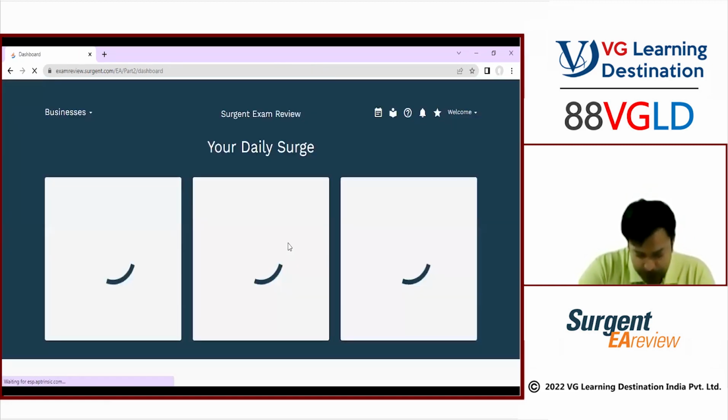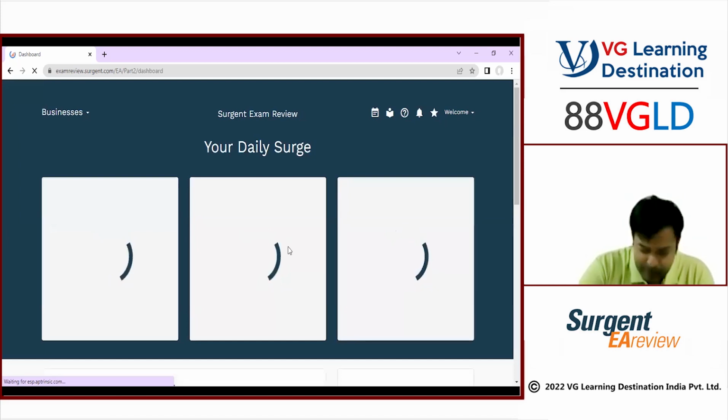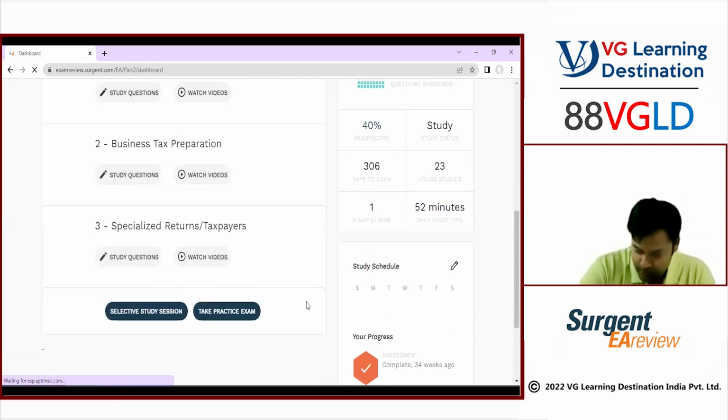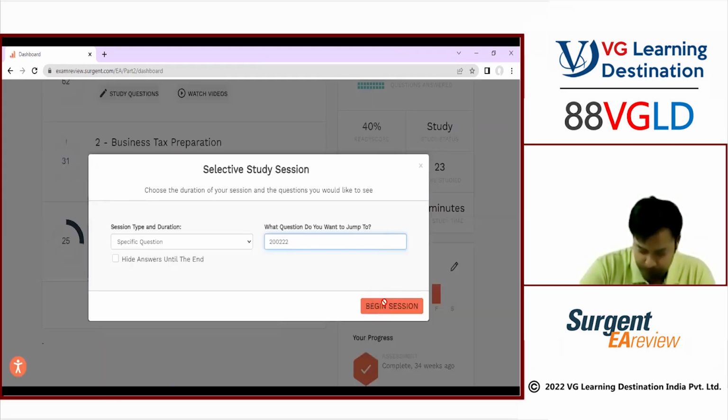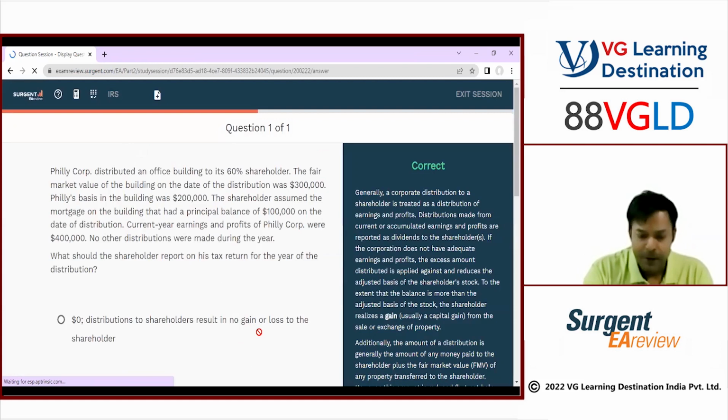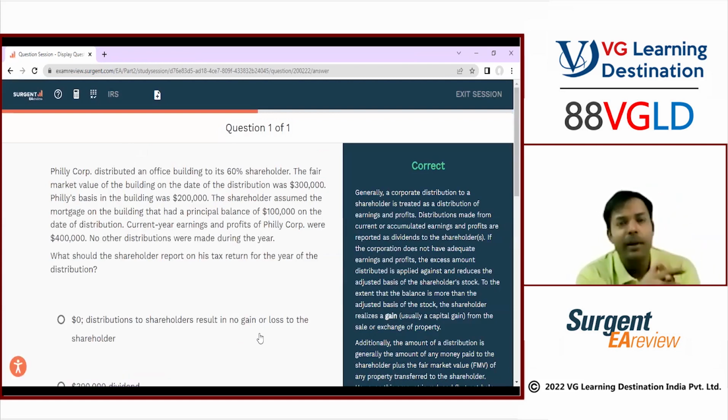Now, after a couple of days of practicing and revising, I want to try the questions which I have done wrong. So I will go to this question again, and this should be the answer. Correct. So by this, you will get a chance to correct your mistakes also. You find out, okay, this is a mistake, I need to read the concept again so that I correct my mistakes. That will help you.